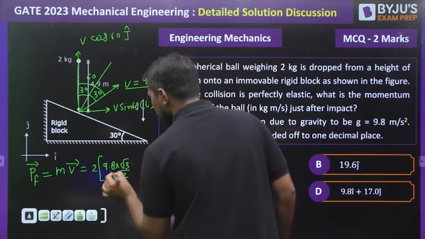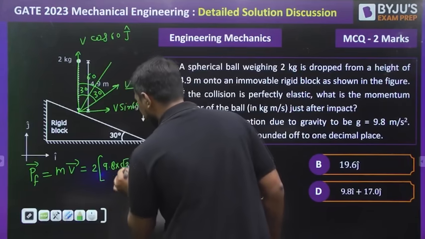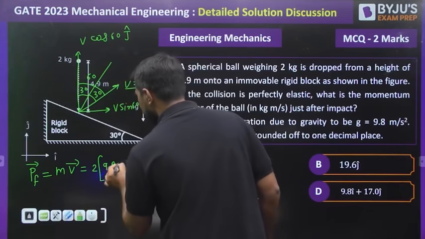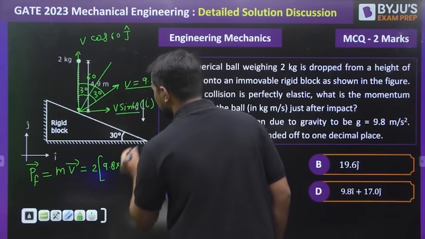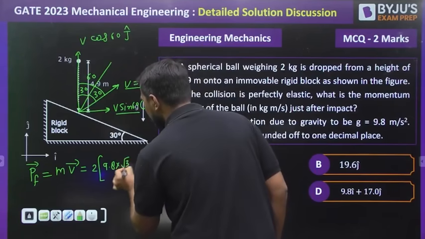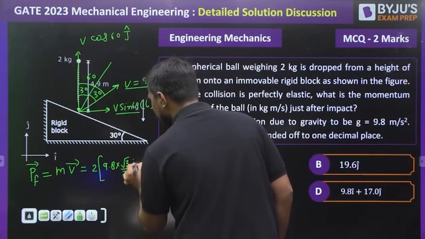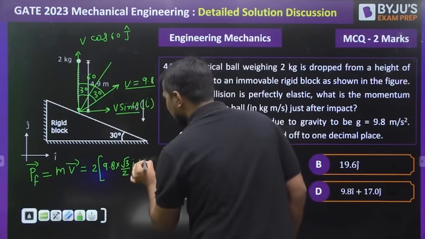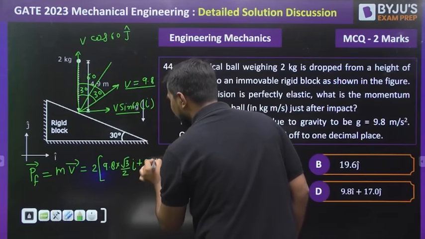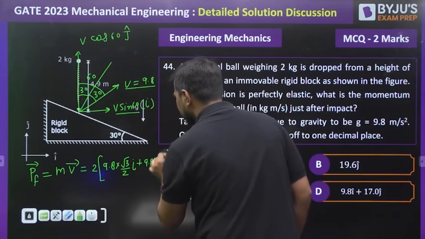Sorry, the I component we take first of all, that is root 3 by 2 into I, plus this component, 9.8 into 1 by 2. It is acting in the j direction.